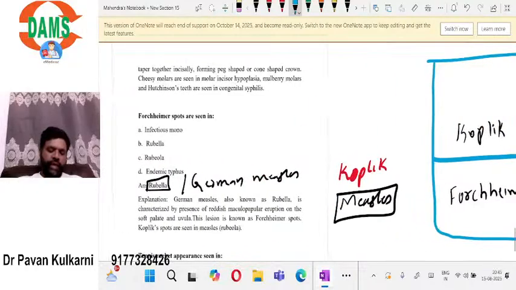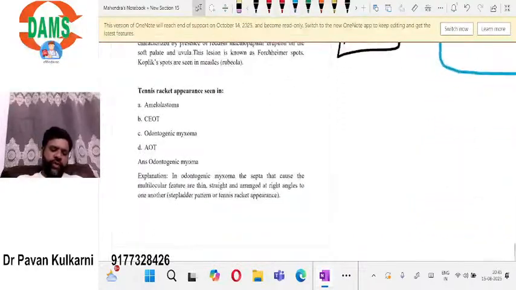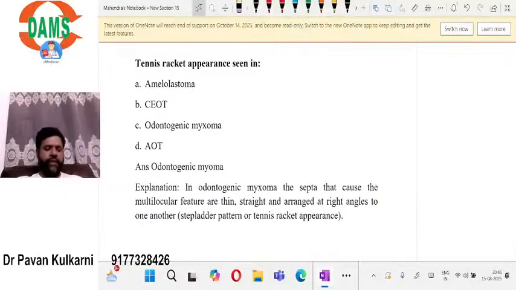Next, let us move to the last question. The last question for today's discussion is: tennis racket appearance is seen in. What is tennis racket appearance? Tennis racket is a radiographic feature typically seen in case of odontogenic myxoma. All of us know there is one important odontogenic tumor which is very aggressive, after ameloblastoma. Ameloblastoma is obviously a very aggressive tumor and it has a soap bubble or honeycomb appearance.